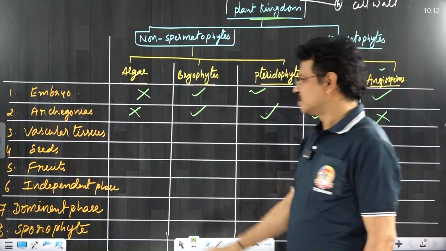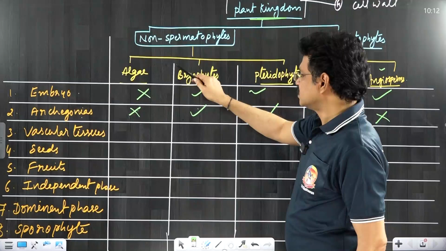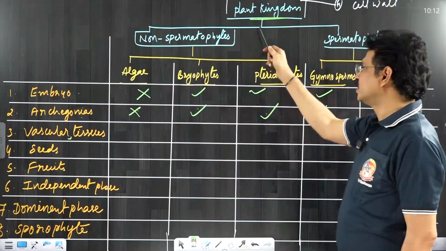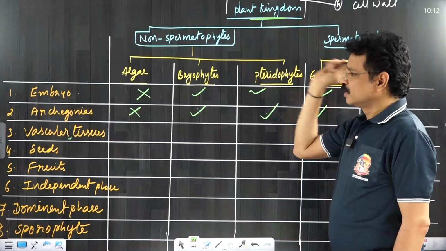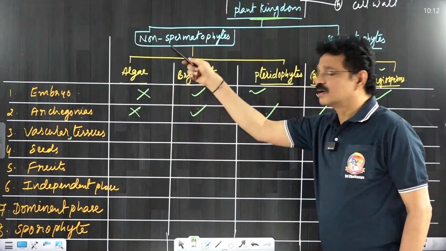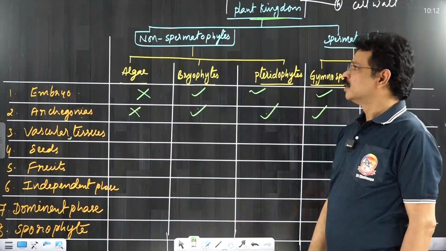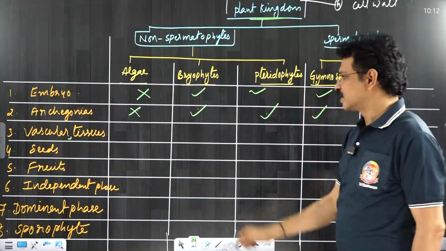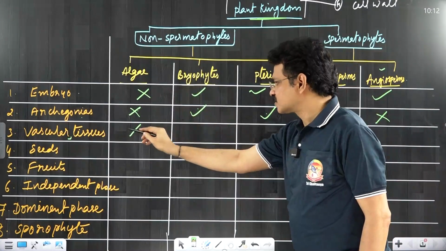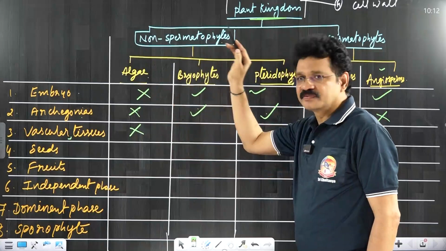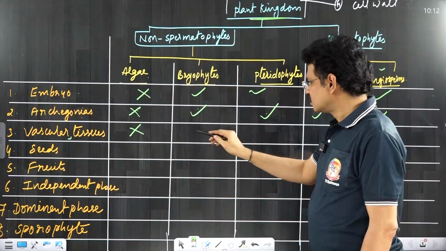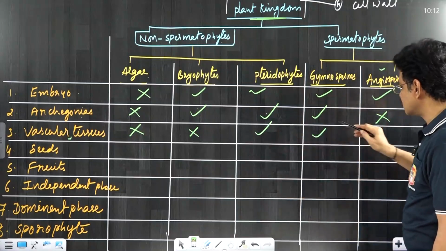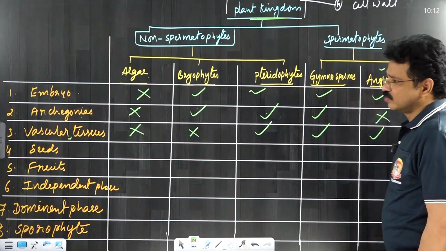Okay. Next, one more kind of classification based on presence and absence of vascular tissues. Again, the plants can be divided into two categories. If the vascular tissues are absent, such plants are called non-tracheophytes. If the vascular tissues are present, they are called tracheophytes. For example, algae: vascular tissues absent. Bryophyte also is non-tracheophyte. Remaining three members are tracheophytes.